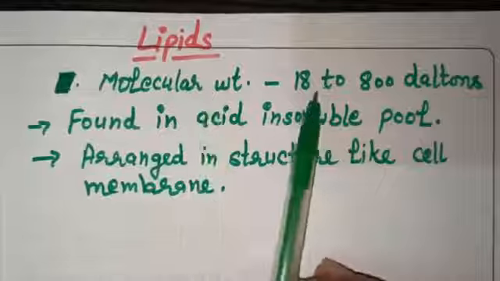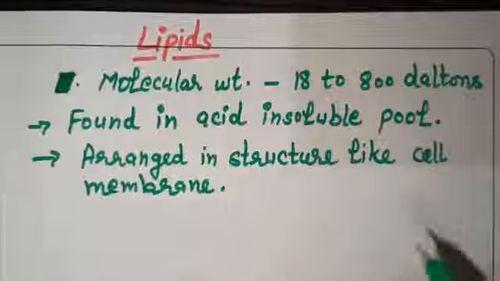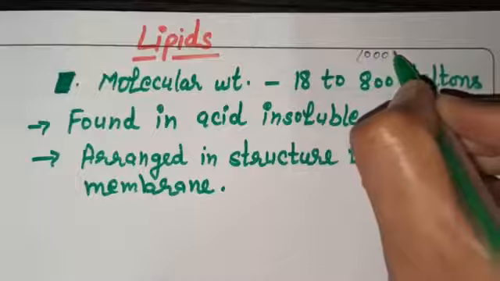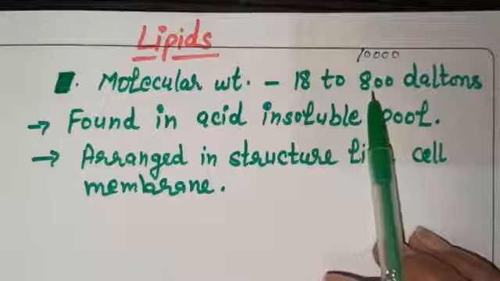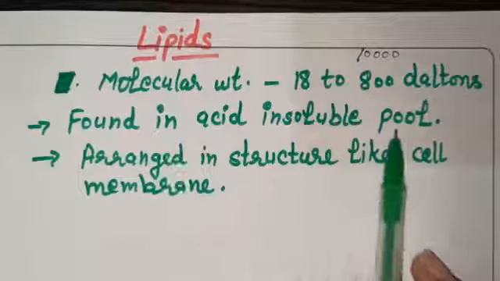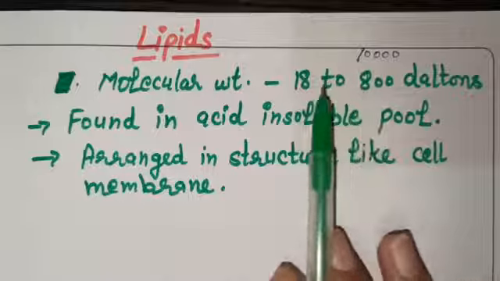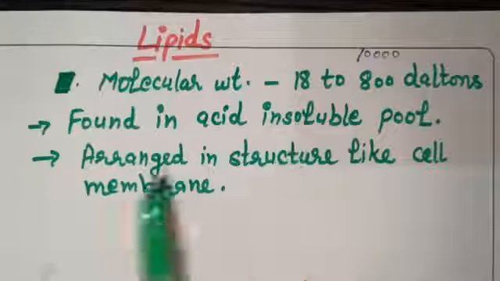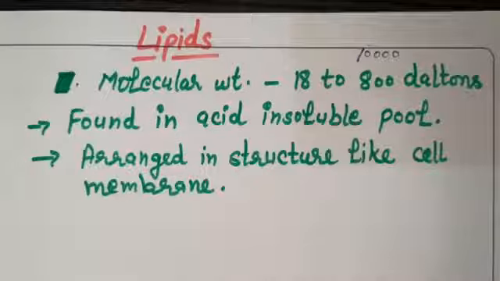Lipids have a molecular weight of 18 to 800 Daltons, but we discussed that the molecular weight of biomacromolecules is 10,000 Daltons or above, right? But these have molecular weight less than that. Then how can lipids be called biomacromolecules? Because these are found in the acid insoluble pool. Their molecular weight is very low, still these are found in the acid insoluble pool. What is the reason behind it? Let's discuss that. Because you know that lipids are found in the plasma membrane, right?